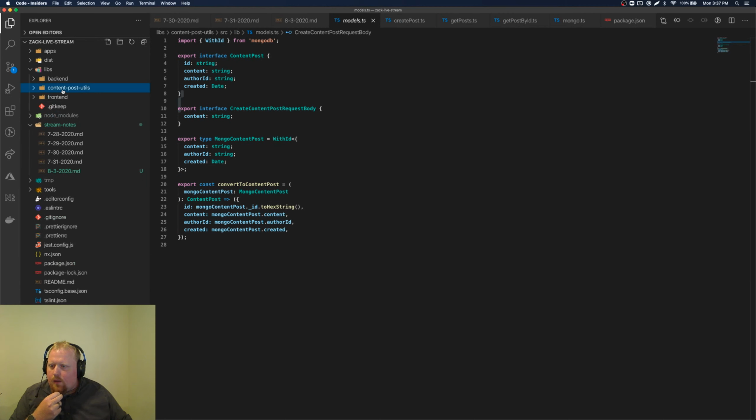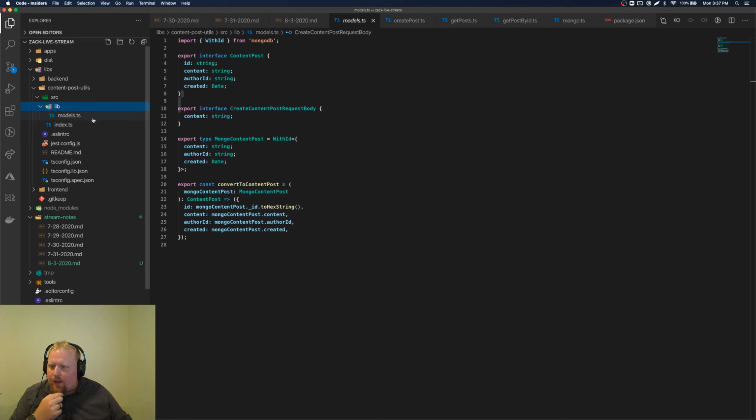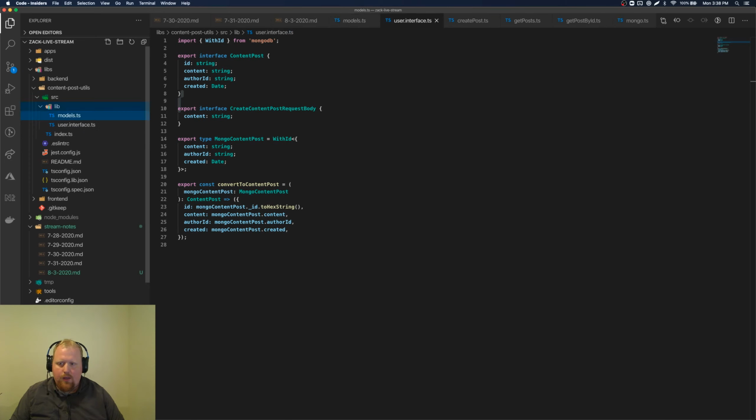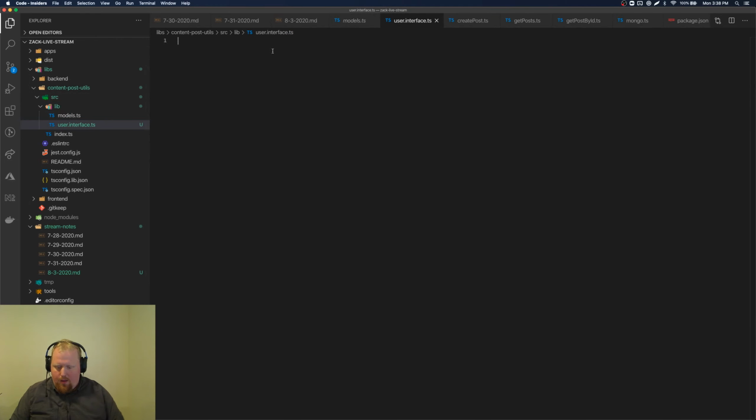I'm wondering if eventually, for now, so this is kind of acting as like our bucket of models here, and this is only content posts at the moment. For now, we can maybe look to structure this differently later. But we're going to create this user.interface.ts file in here. And we'll create this interface here for now.